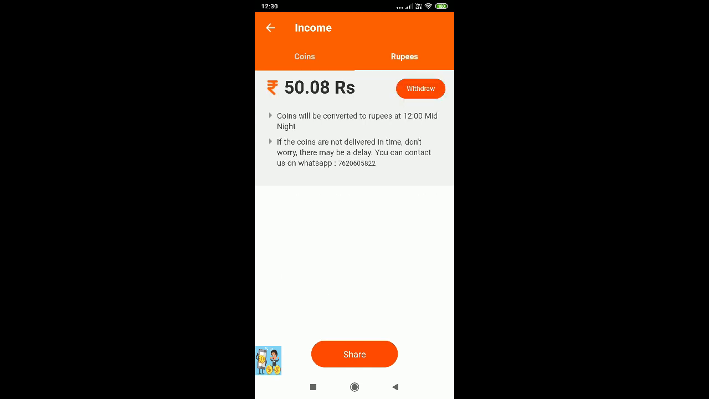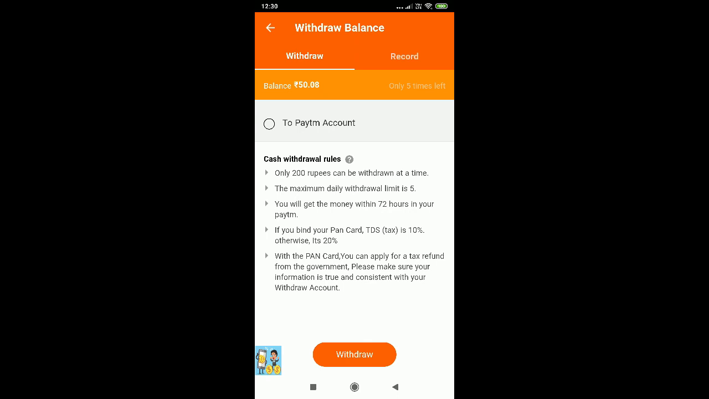So let's check on the rupees. Now withdraw section over here. You can withdraw to Paytm. Once you bind your Paytm account, you can withdraw ₹200 at a time. The maximum daily withdrawal limit is 5. So you can withdraw 2 into 5, that is 1000 rupees in a day.